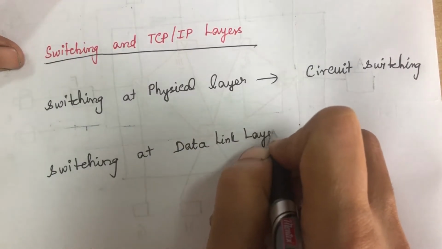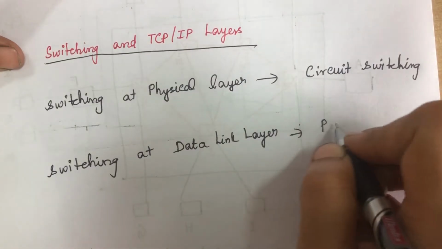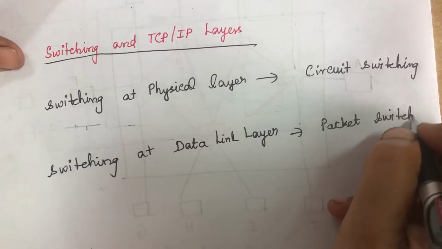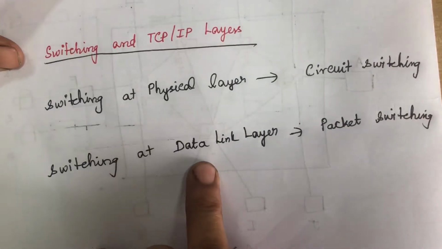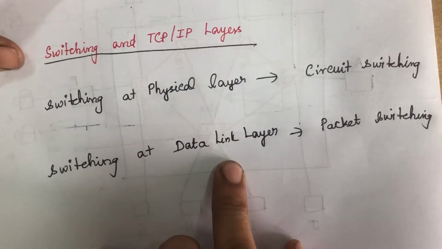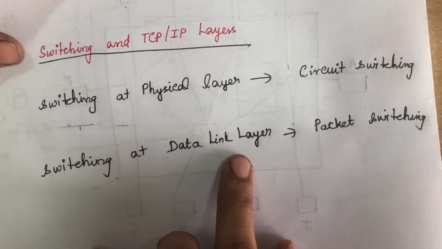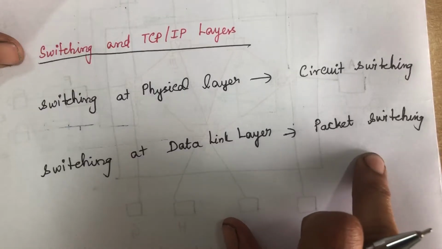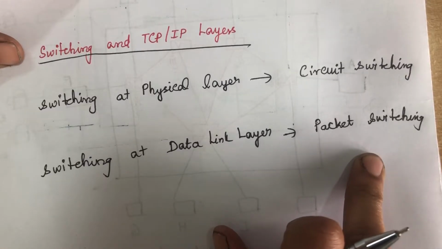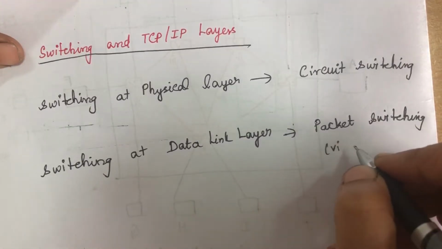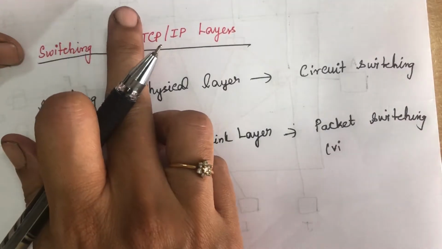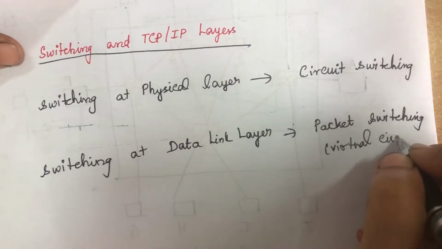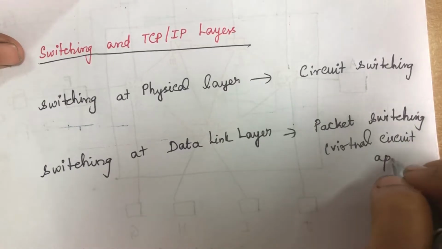Coming to switching at the data link layer, we will have packet switching. Here in the data link layer, packets will be in the form of frames. So packet switching is normally done in the case of the data link layer. In packet switching, there are two types, right? Virtual circuit and datagram approach. We will be using the virtual circuit approach in the data link layer.